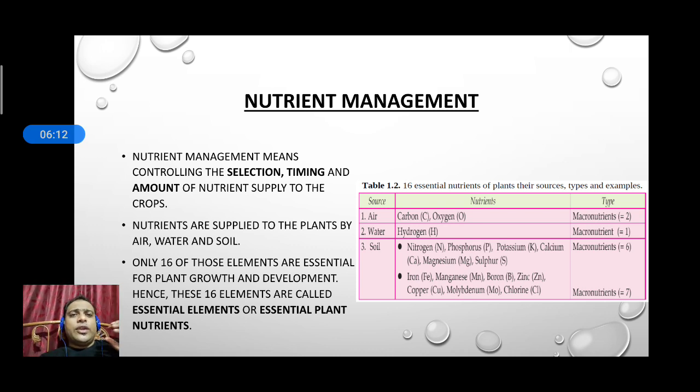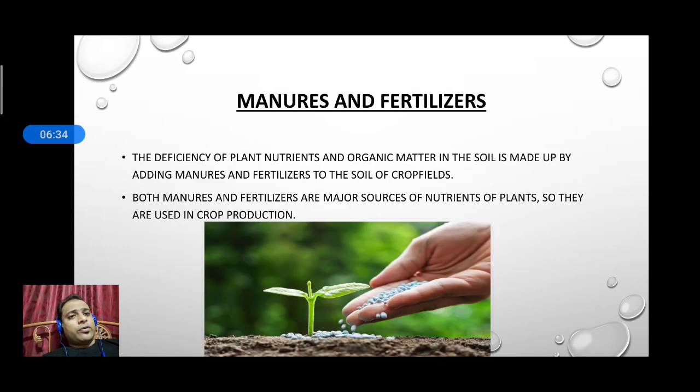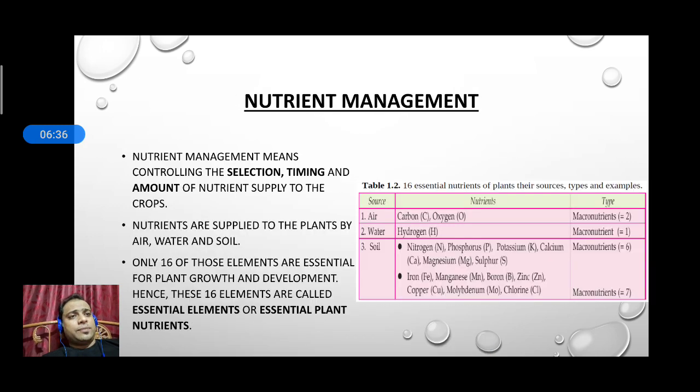We know that nutrients. What do you mean by nutrient? Nutrients are those chemicals which are required by the plant for growth and development. So this is important. Nutrients are the chemicals needed for the growth and development of plants. So nutrient management is very important for the crop.